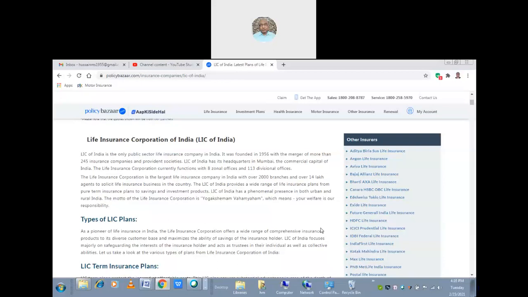Next, the Life Insurance Corporation currently functions with 8 zonal offices and 130 divisional offices. It is the biggest insurance company in India, the largest life insurance company in India, with over 2,000 branches and over 14 lakh agents to solicit life insurance business in the country.